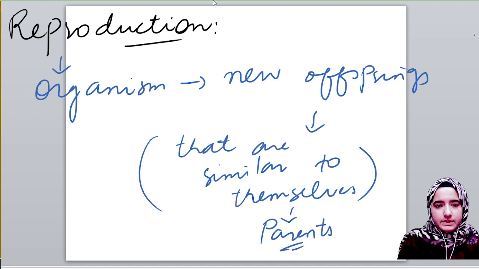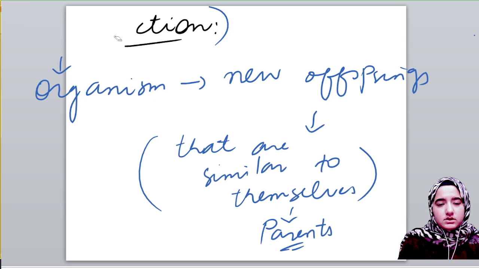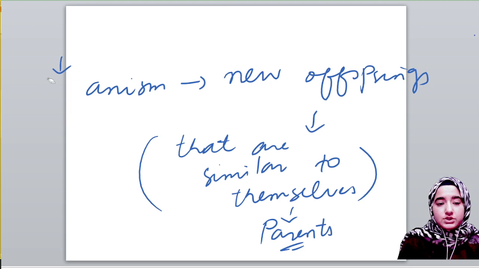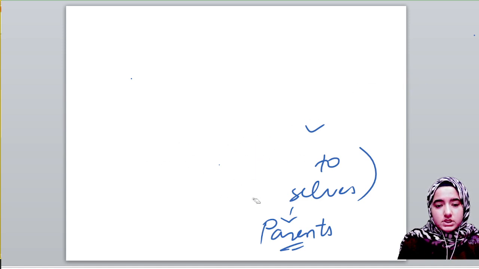This is simply reproduction. And it's because of reproduction that the species continue, it ensures the continuity of species generation after generation, okay?